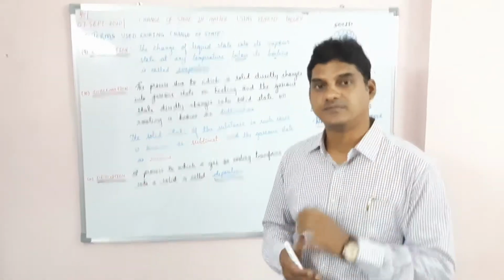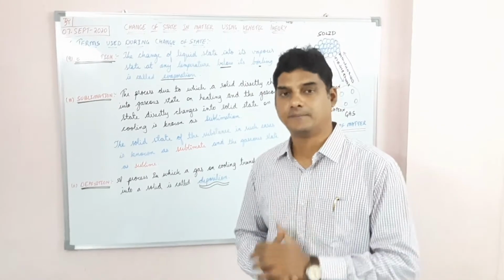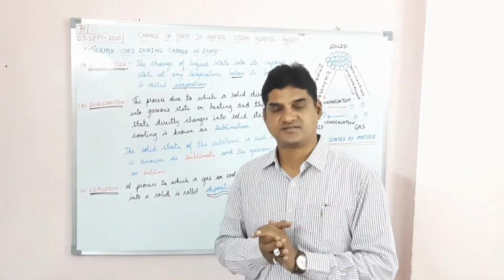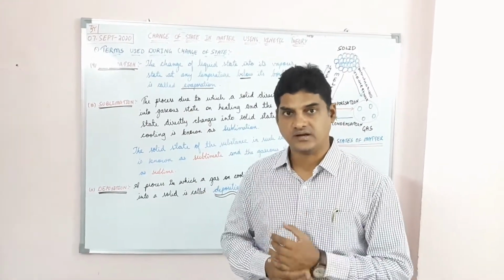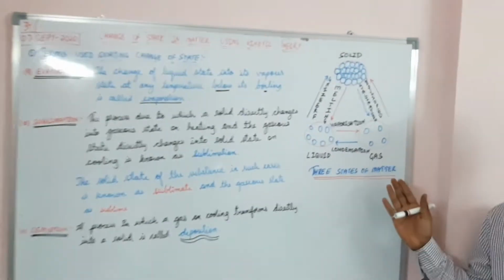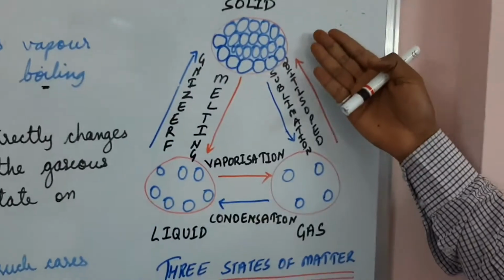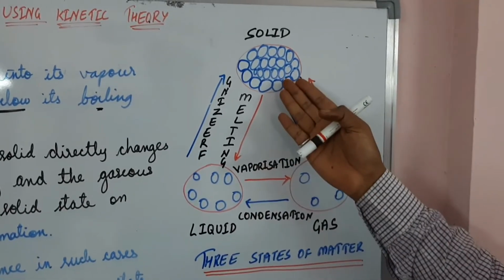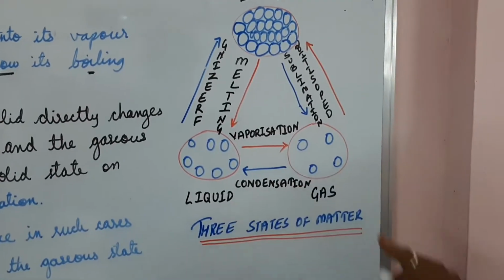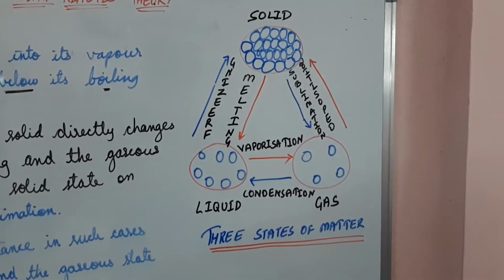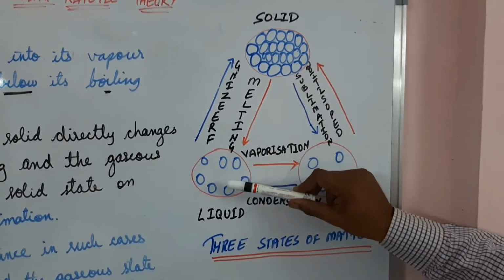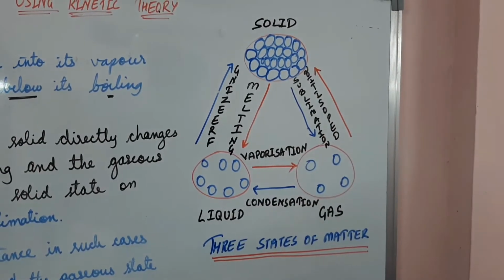These are the terms related to the change in matter. The diagrammatic view of all the changes in matter is represented here. This is your solid, all the molecules closely packed. This is your liquid, loosely packed, and this is your gas, much more loosely packed than solids. Solid to liquid is melting.